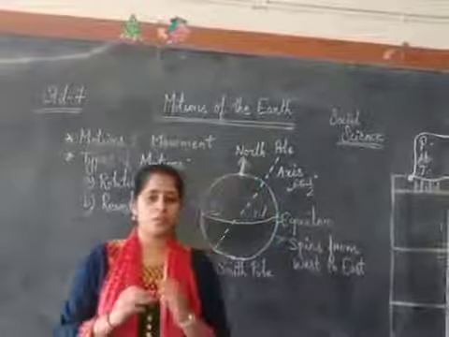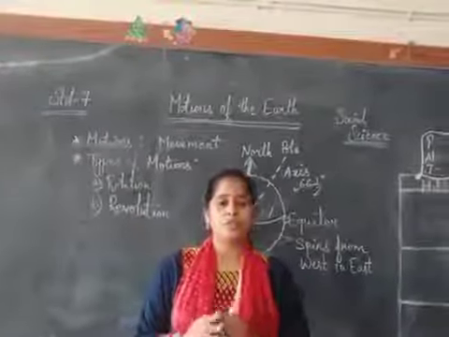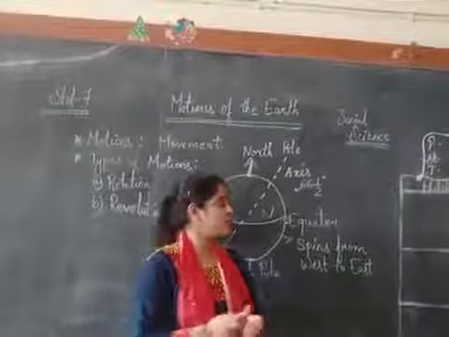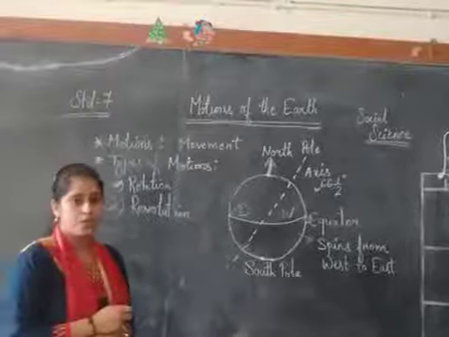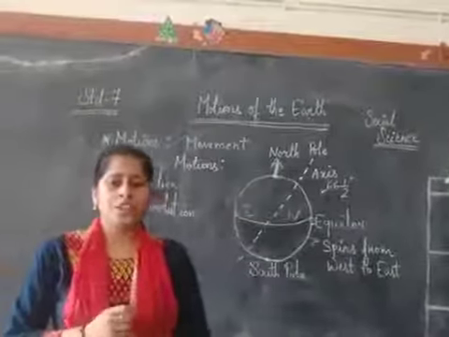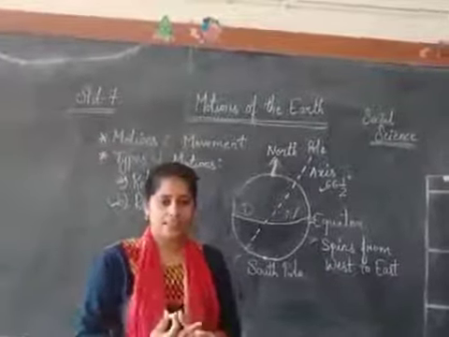Motion of the earth means movement of the earth. Movement of earth is of two types. One is rotation and the second one is revolution. Rotation is the spinning movement of earth on its own axis.